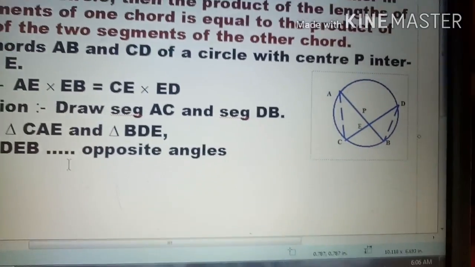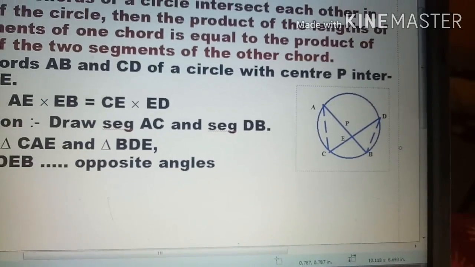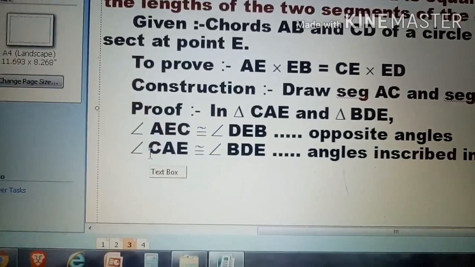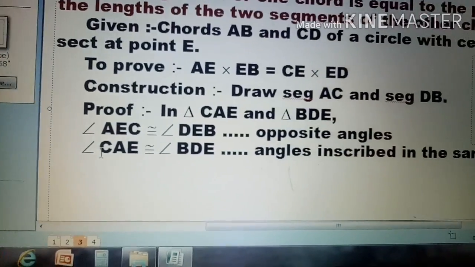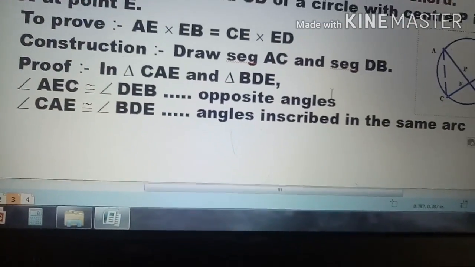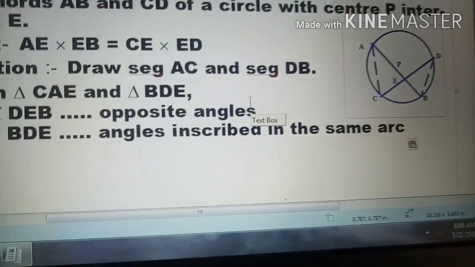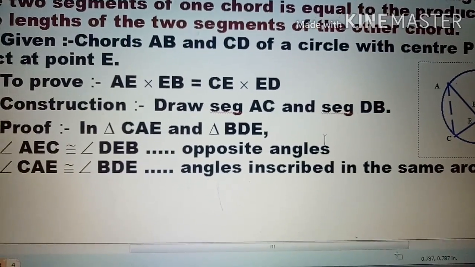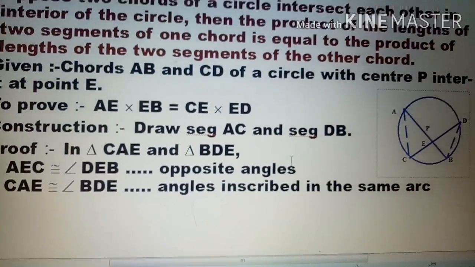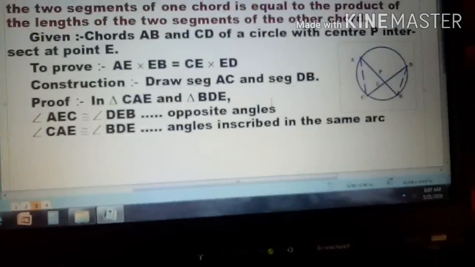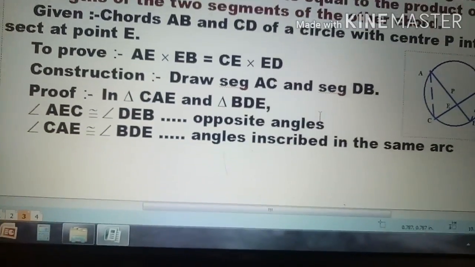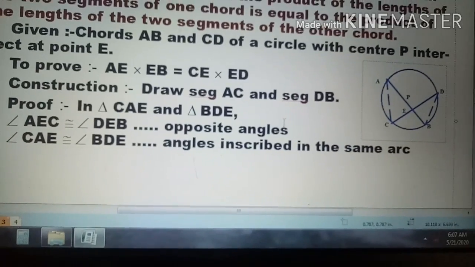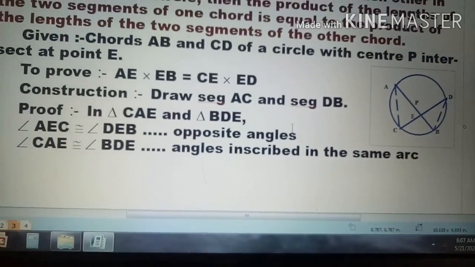Then we can write here angle CAE and angle DBE. Both are angles inscribed in the same arc, which is the arc CB. Okay, that's why these angles are equal. Now you know very well, if in any two triangles two angles are equal, then both triangles are similar to each other.